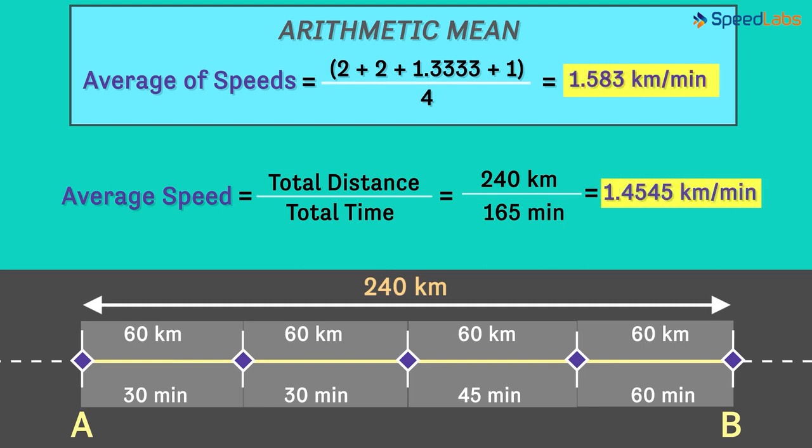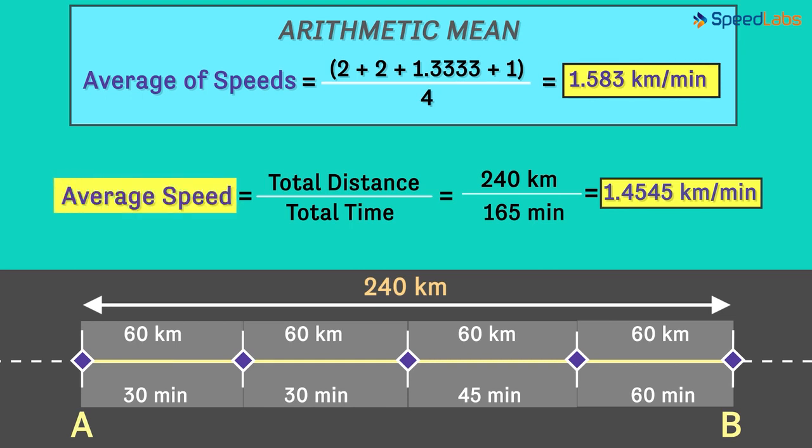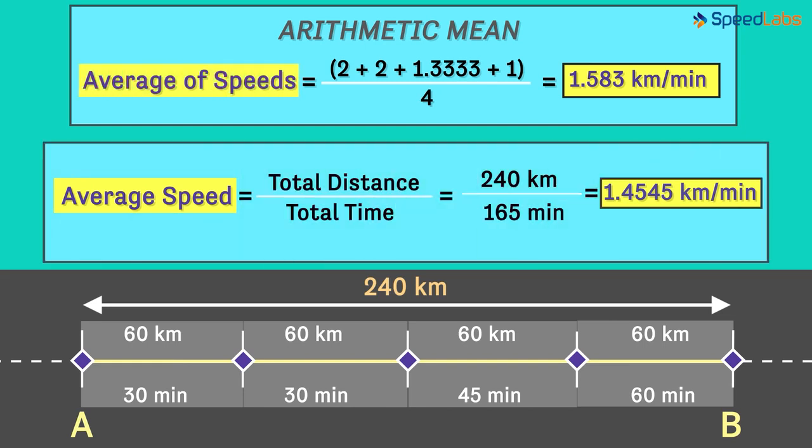Now compare the two values. Are they the same? Definitely not. This value is different from this one. This is the average speed while this one is not. This is the average of speeds and this is just an average speed. There is a difference between the two. This is the second misconception that most students have. They think that average speed is the mean of speeds over smaller paths. So these are the two common misconceptions about average speed that quite a few students have.